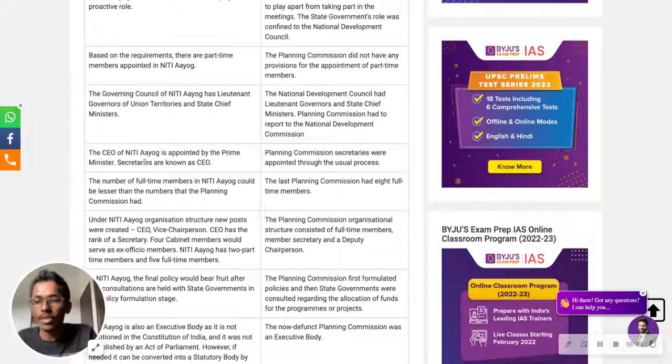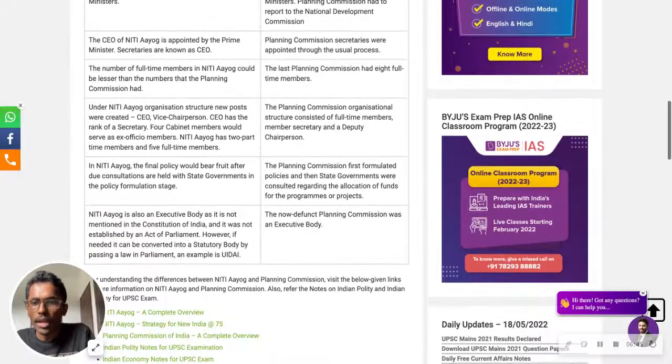The CEO, the Chief Executive Officer, if I'm not wrong. The CEO of NITI Aayog is appointed by the Prime Minister, and the secretaries are also known as CEO. Not CEO exactly, I'm just giving layman's terms; it could even be another name. But the CEO of NITI Aayog is appointed by the Prime Minister Narendra Modi ji. The Planning Commission secretaries were appointed through the usual process. That's very important. But here the CEO was appointed by the Prime Minister.